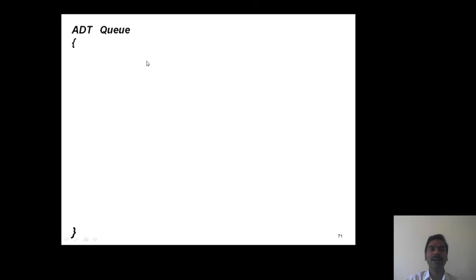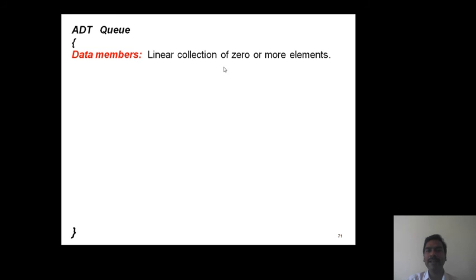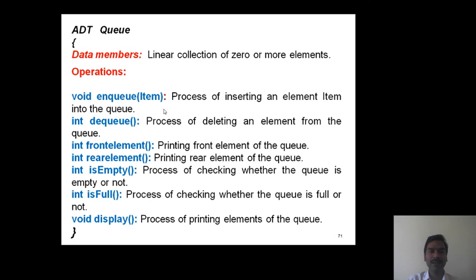Now finally, how to define QADT. An abstract data type consists of data members and operations. From the queue point of view, the data members are a linear collection of 0 or more elements. Now operations: NQ, DQ, front element, rear element, is empty, is full and display operations.